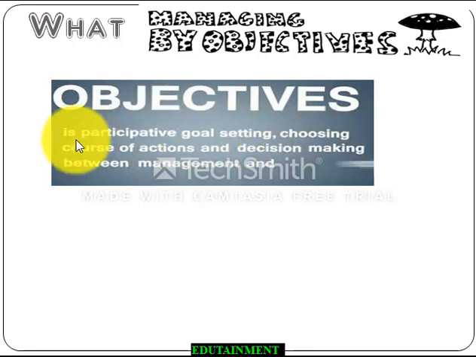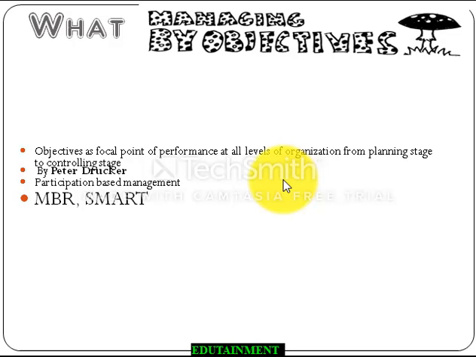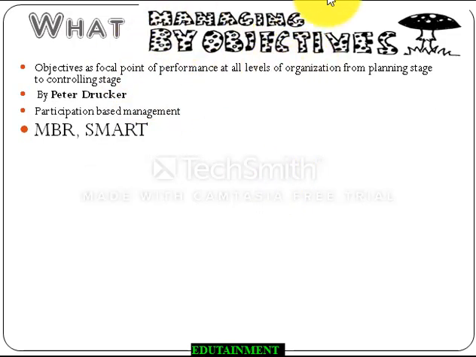Then they choose a course of action, and they make the decision between the management and the subordinates, and hence their decision is then implemented. In this management by objective, objectives are the focal point of performance. That means the objectives are the main point or the benchmark against which they compare their performances. It is the focal point of performance at all levels of organization and at all levels of management.